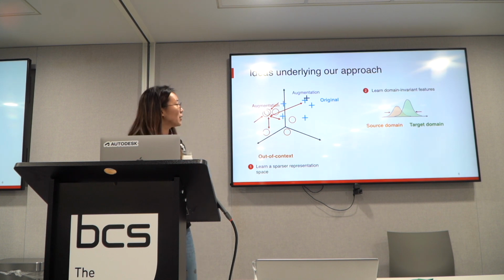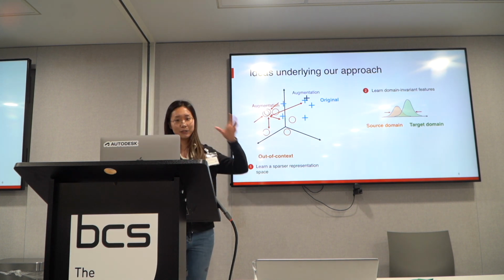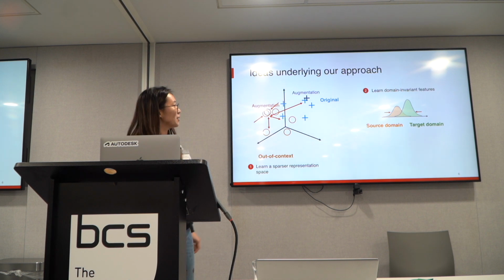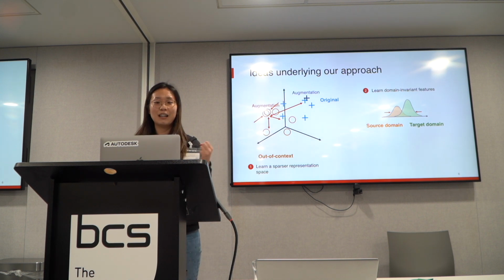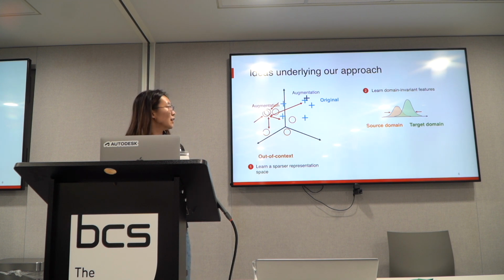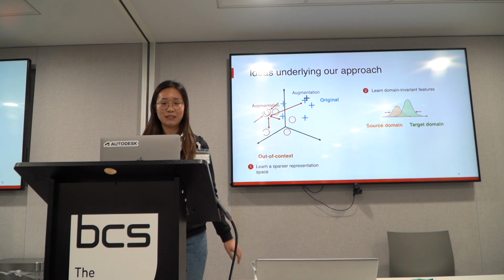So the goal of our model is to make sure that those two distributions have smaller discrepancy, or more similarity.